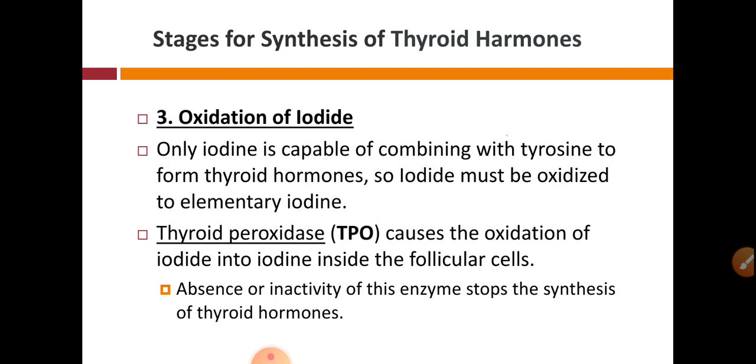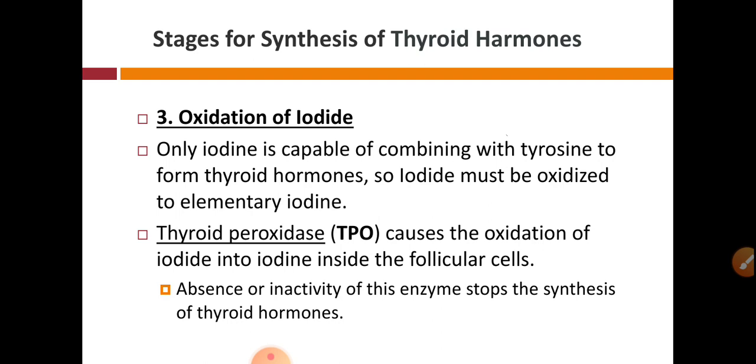So one enzyme is there for this oxidation of iodide, and that enzyme is thyroid peroxidase. So this TPO is responsible for the oxidation of iodide into iodine inside the follicular cells.